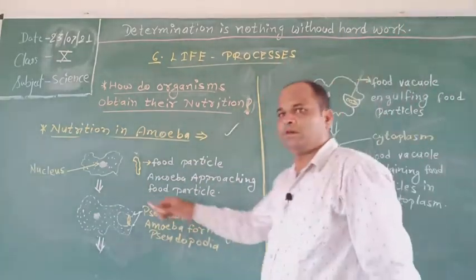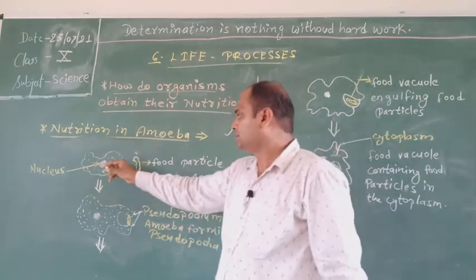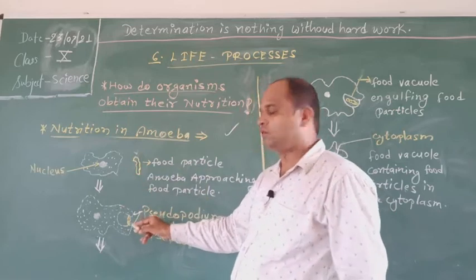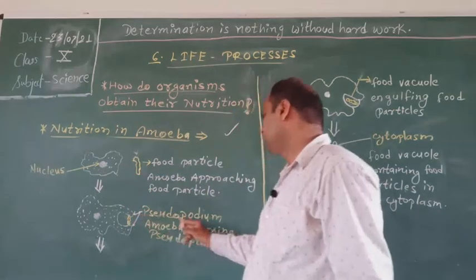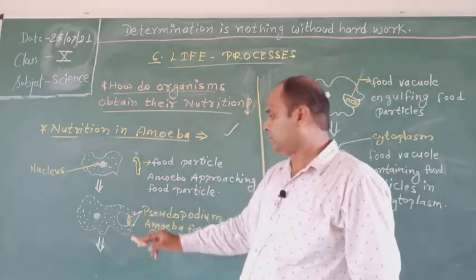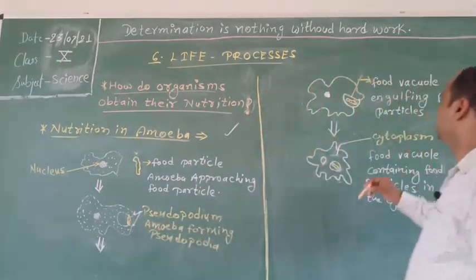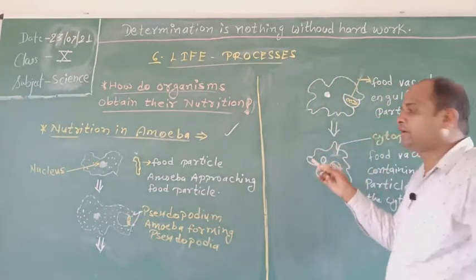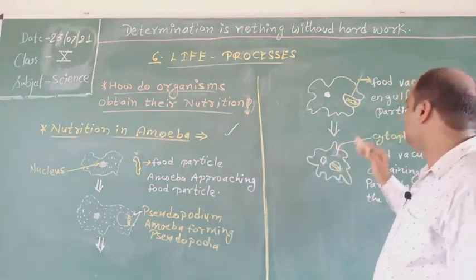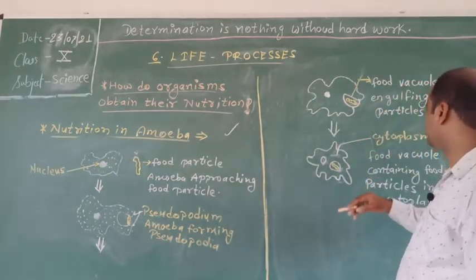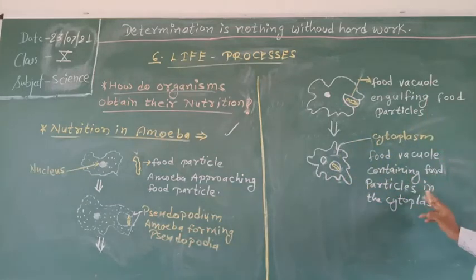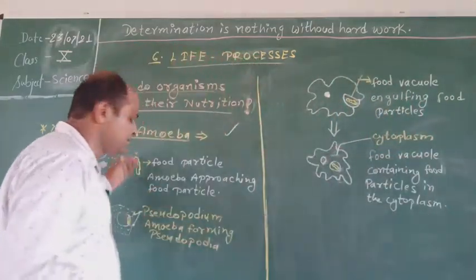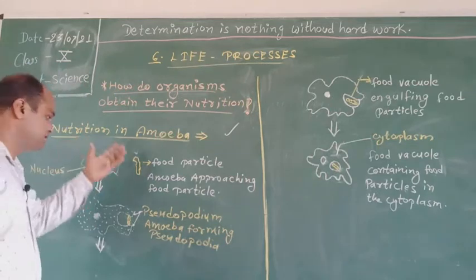You can see the picture of amoeba, student. This is amoeba, this is the nucleus, and this is the food. This food is taken in through the pseudopodium. This is a pseudopodia, and this is the food particles. After that, the food particles enter through the food vacuoles into the amoeba's body. This is the cytoplasm. So the food vacuoles containing food particles are in the cytoplasm. You may have already seen these pictures in different studies on nutrition in amoeba.